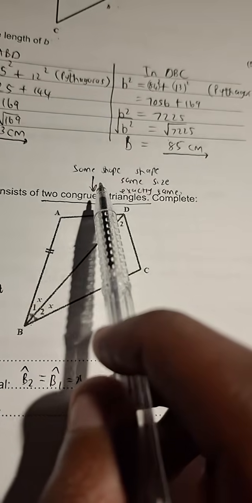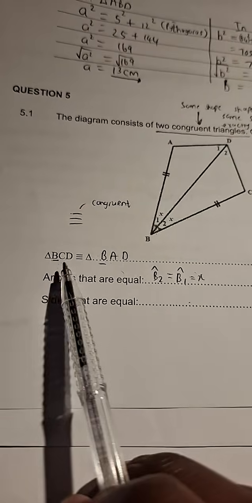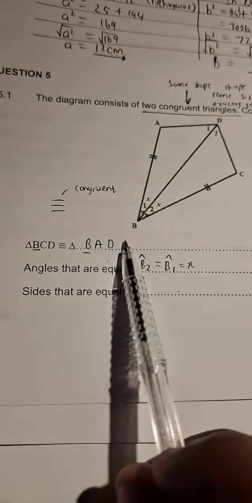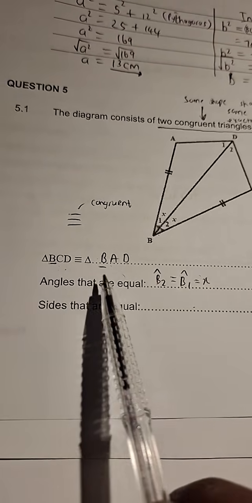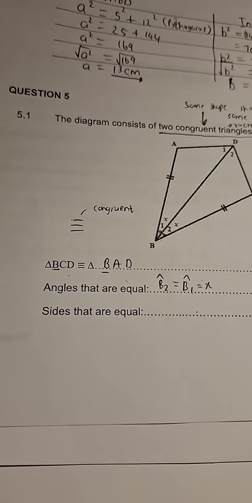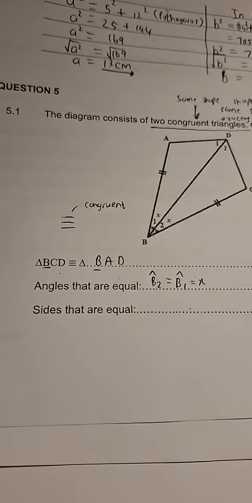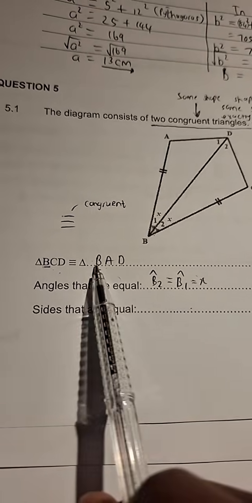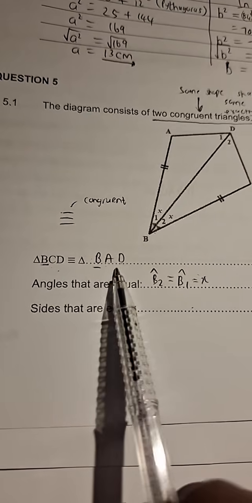And it's also in the fact that I have been told the diagram consists of two congruent triangles. So from the get-go, I identify those two congruent triangles and I say they are congruent, but the order is important. When I speak to my learners, I say, guys, please make sure when you write your letters, you write them in the correct order.